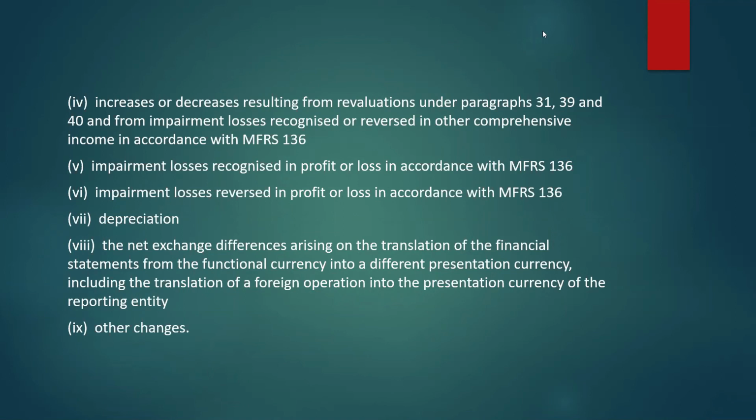The seventh one is depreciation. The eighth one are the net exchange differences arising on the translation of the financial statement from the functional currency into a different presentation currency, including the translation of a foreign operation into the presentation currency of the reporting entity. And the last one are other changes. Next.